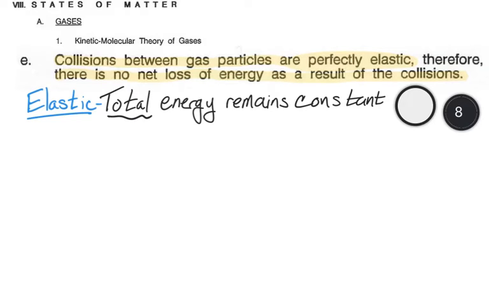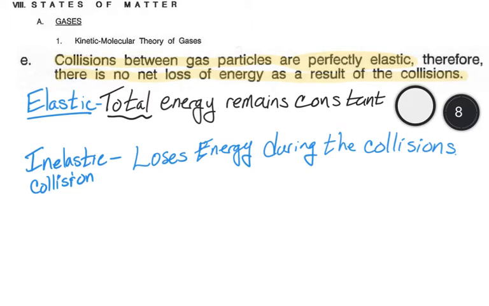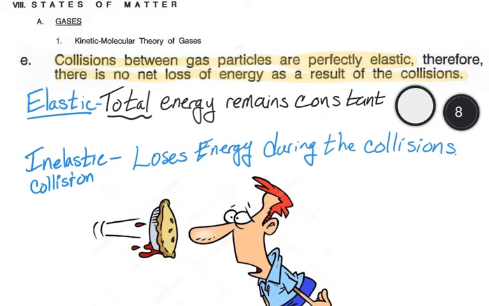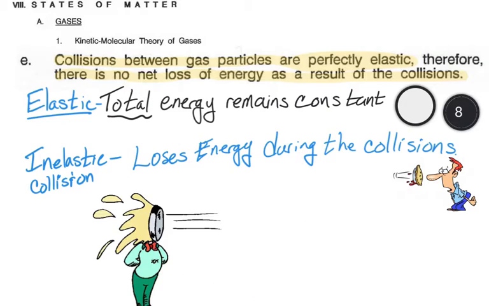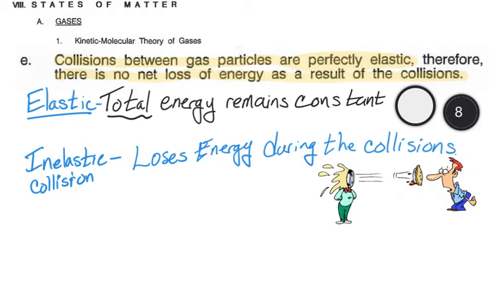In this theory, it says specifically that there is absolutely no loss of energy. That's why we call it perfectly elastic. To give you an idea of something that would be an inelastic collision, so one that loses all of its energy, would be something like throwing a pie at somebody. When you throw a cream pie at somebody, it just sticks. It doesn't move, and neither does the person. In that case, it's considered an inelastic collision because all of the kinetic energy of the pie, the one that was in motion, is lost, and it is changed all to potential energy.